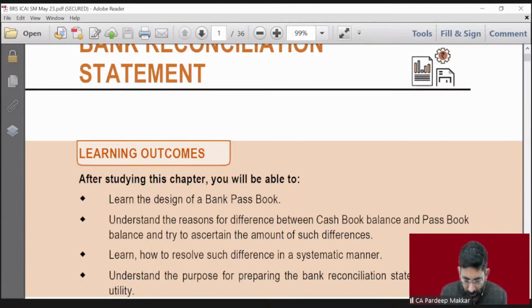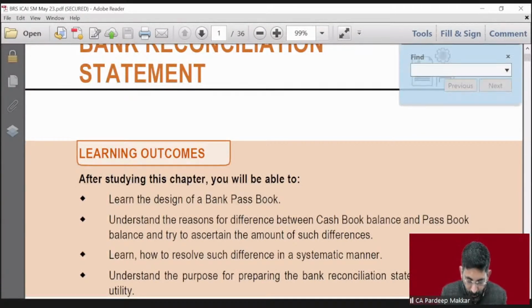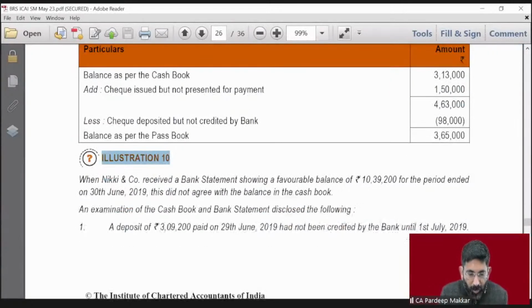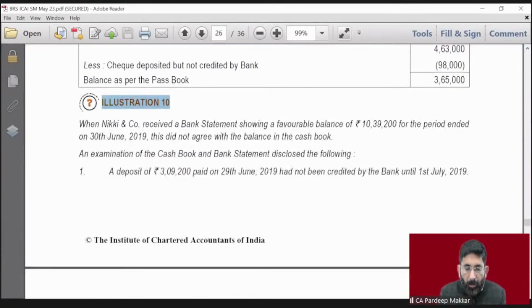Let's come to illustration number 10. Good illustration from examination point of view. Nikki and company received a bank statement showing a favorable balance for the period on 30th of June. This didn't agree with the balance in cash book. We have received a bank statement, that is passbook.